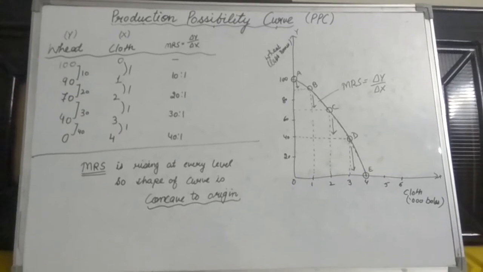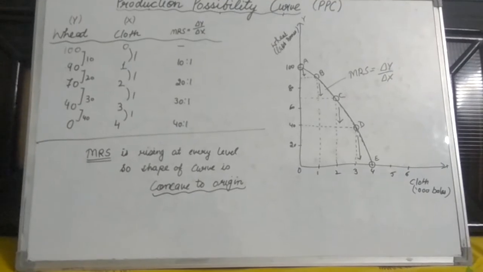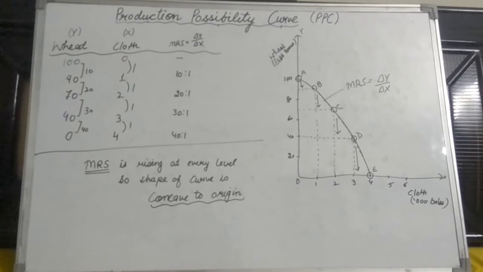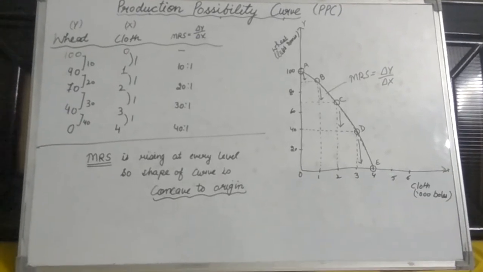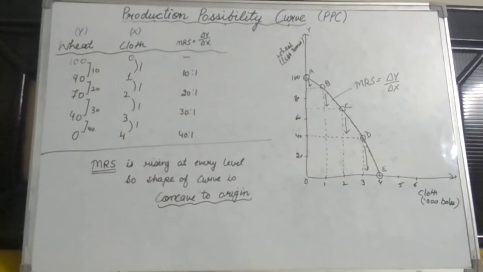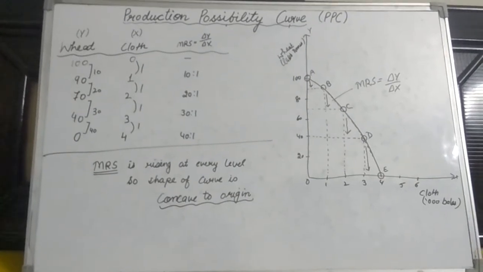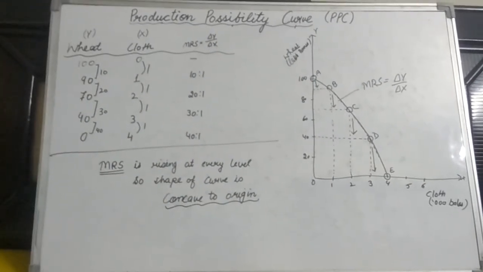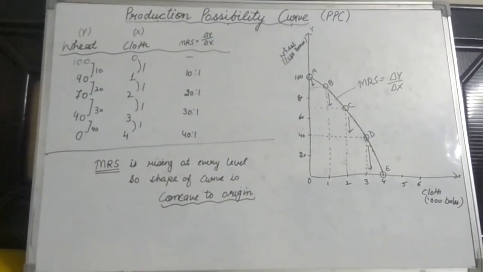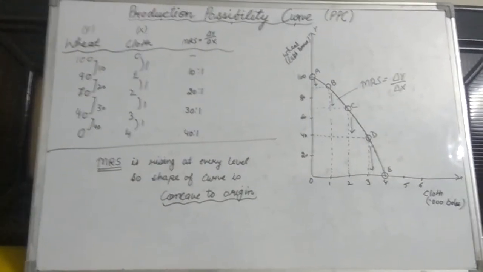Dear students, in the given table, we are given two goods. The very first is wheat and second is cloth, and the respective values are given as under. How have we categorized these goods, which one is X good and which one is Y good? As we have discussed earlier, the variable whose value is increasing, we take as X variable and plot on the x-axis, and the second variable whose value is decreasing, we assume as Y variable and plot on the y-axis.